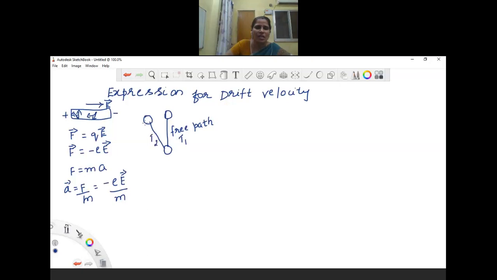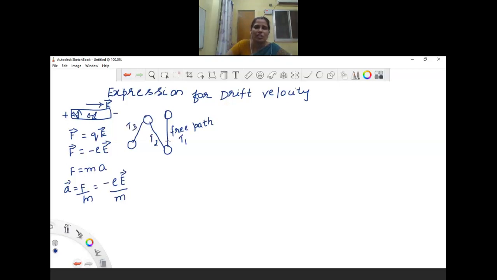Similarly again it moves like this without any collision, this path is the free path, and again a collision takes place here. So the time between two successive collisions is known as the relaxation time, that is, without any collision. This relaxation time is very important, and it is different for different materials.